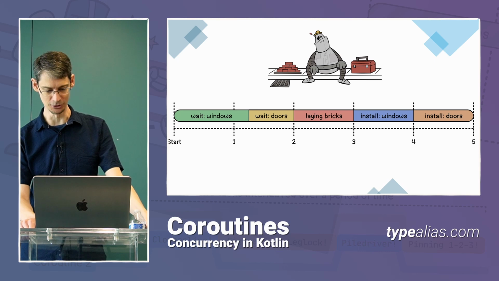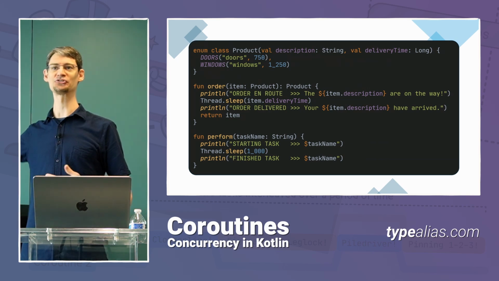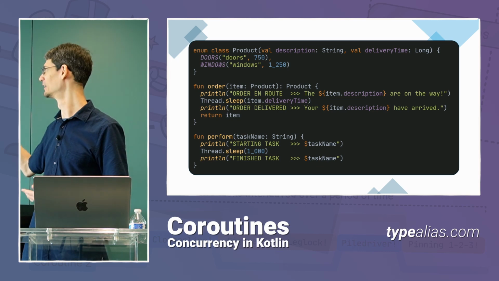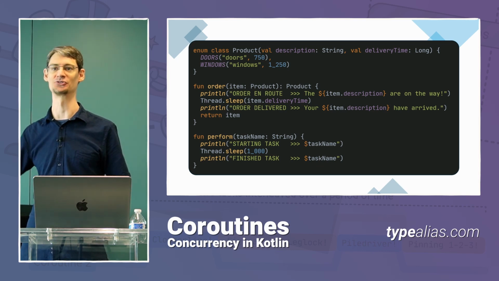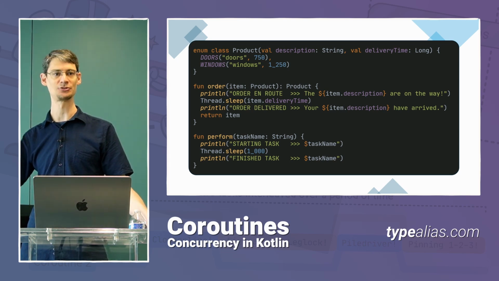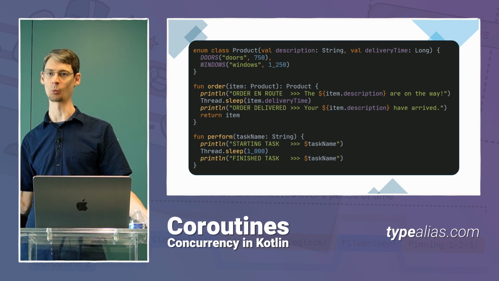So let's write some Kotlin code to model this project and see what it would look like. All right, this looks like a big splotch of code up on the screen, but it's actually very simple. There's no coroutines involved here. We've got 2 products, one for the windows, one for the doors. And then we've got 2 functions, one for ordering a product and one for performing some work.